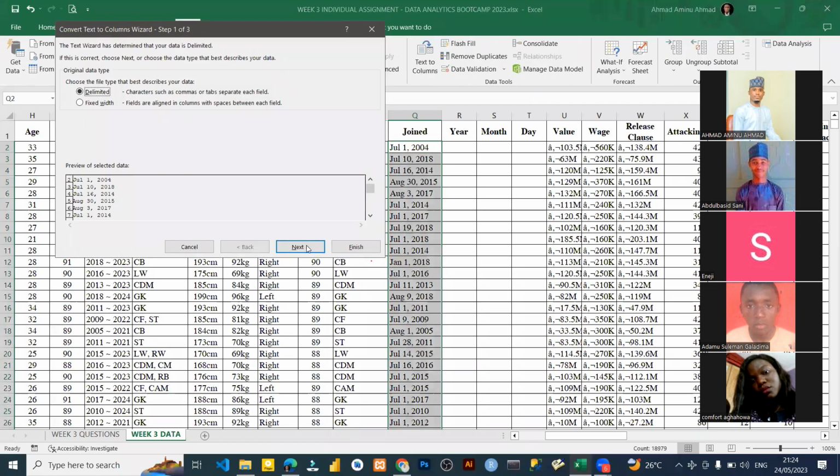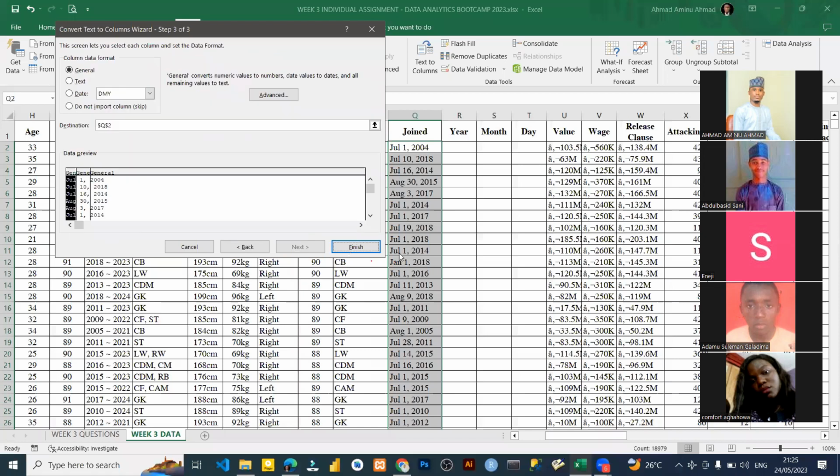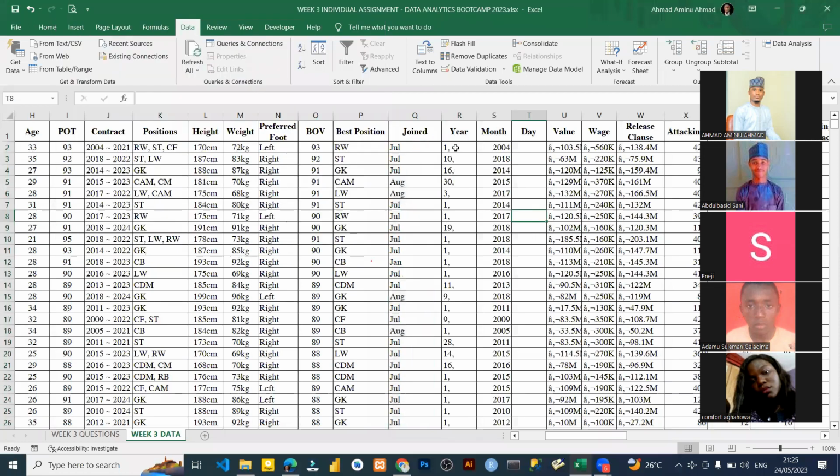So here it is. All you need to do, you can just select this if you want. The width, you can select it and you can select it here. You see, I separate it with this. Just click on it. You click OK. Here it is. I have my July. I have my year. I have this.